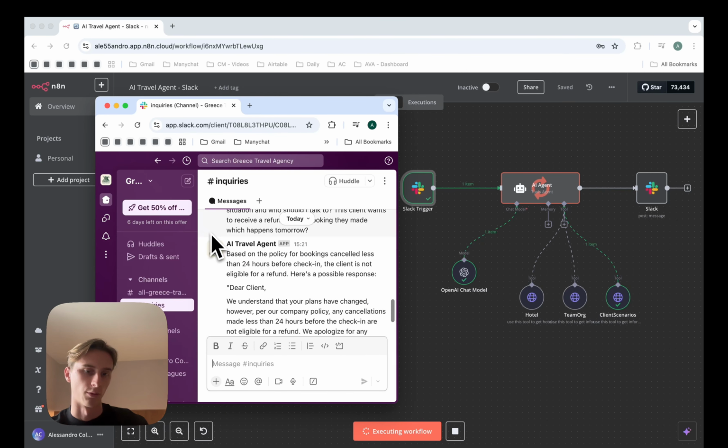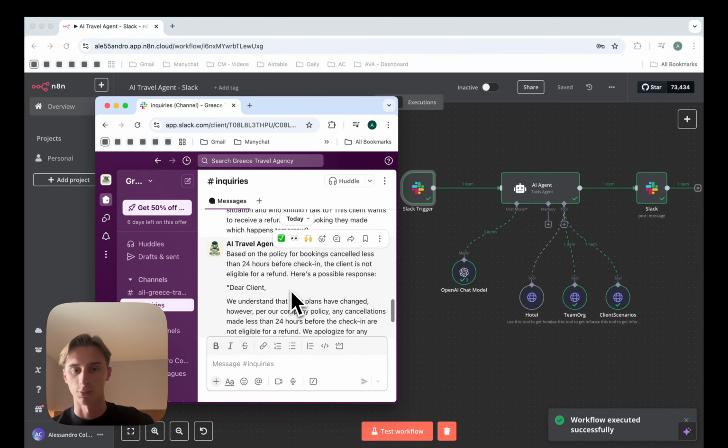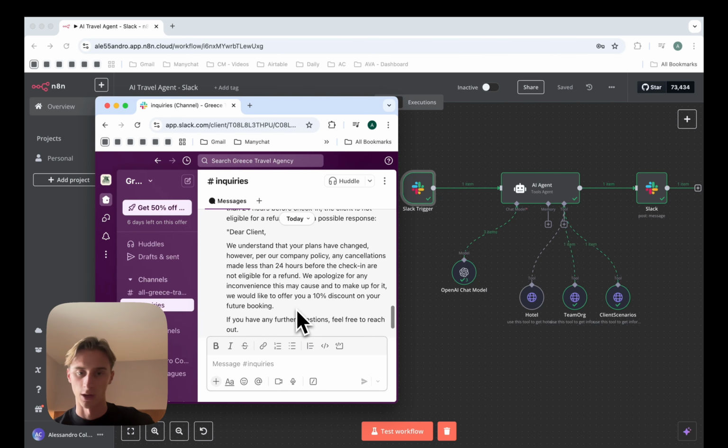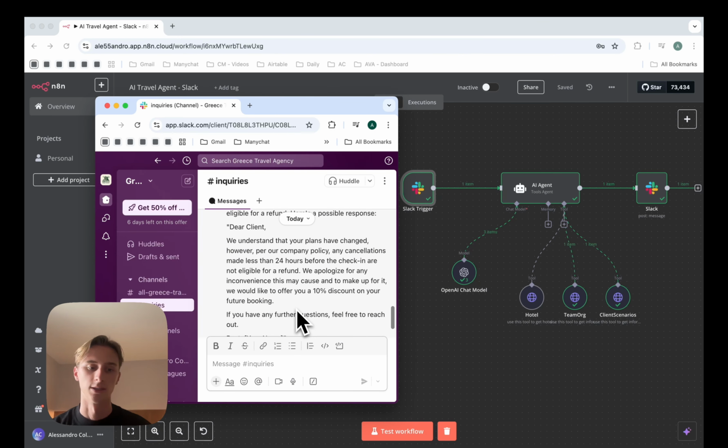So here, for example, it replied back with, based on the policy for bookings cancelled less than 24 hours before check-in, the client is not eligible for a refund. Here's a possible response. Dear client, we understand that your plans have changed. However, our company policy 24 hours, etc. You can get a 10% discount on your next booking, etc.